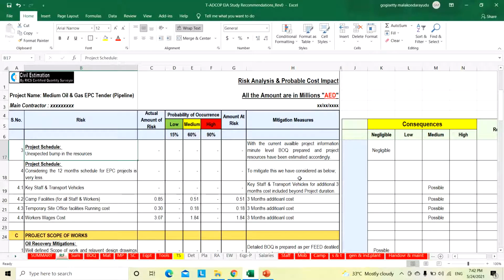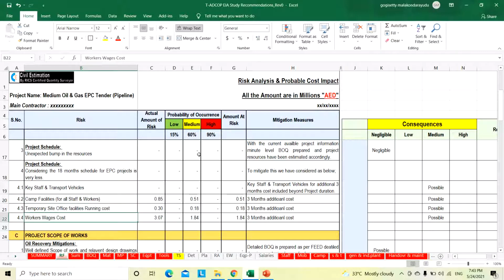To mitigate this we have considered the following: key staff and transport vehicles, camp facilities for staff and workers, 3 months additional cost, temporary site office facilities 3 months additional cost, and worker wages 3 months. I think this is 18 months. Sorry, we have considered it like this to mitigate that also: camp, temporary site office, workers' wages, an additional 3 months.